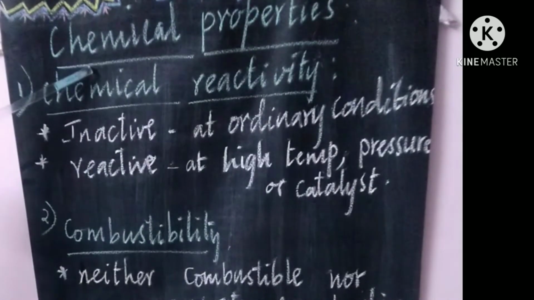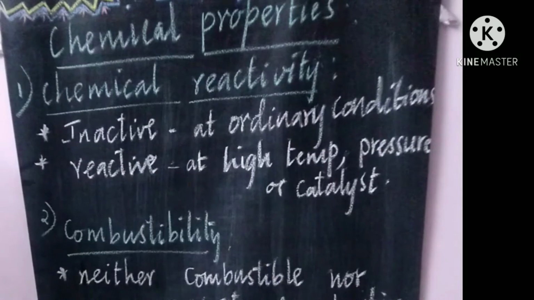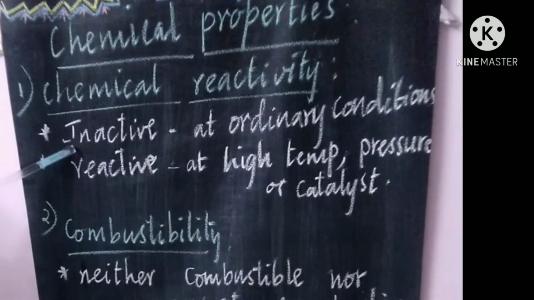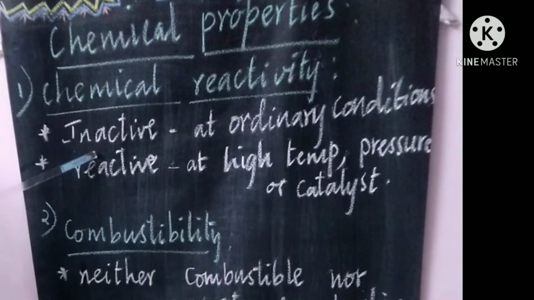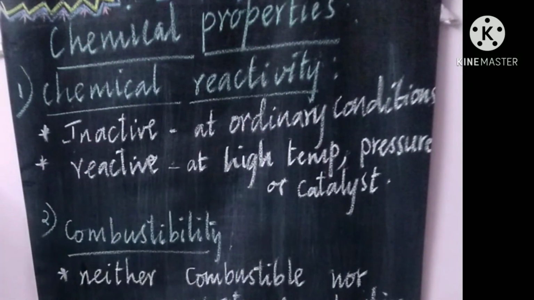Now we start the chemical properties of nitrogen. First one, chemical reactivity. Nitrogen is an inactive element. It will not react with any other substances at ordinary conditions. That's why it is inactive.